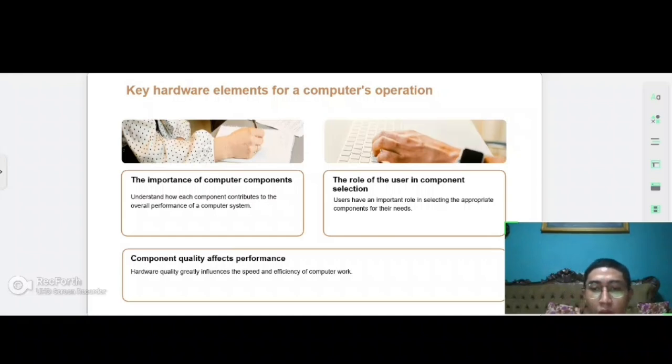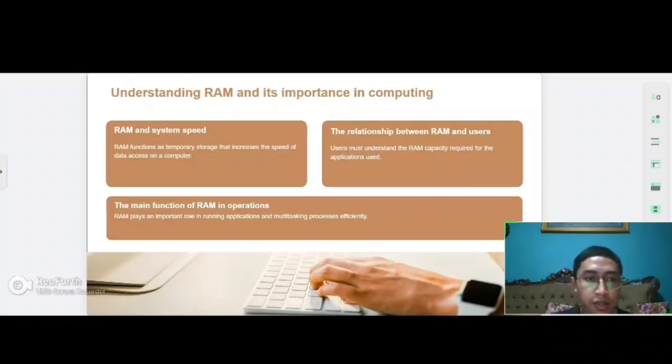Users have an important role in selecting the appropriate component for their needs. Component quality affects performance. Hardware quality greatly influences the speed and efficiency of computer work.